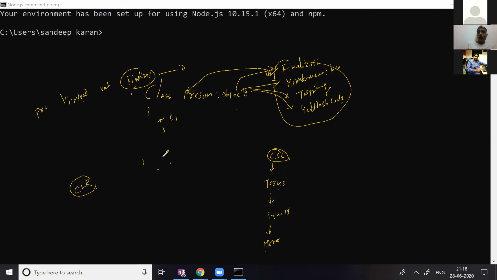So how can I go for cloning of my object? I'm getting the blessing of my base class, called MemberwiseClone. It helps me with cloning, and cloning is said to be the prototype pattern, which comes under creational patterns. Whenever we write a class, we get a base class called object. The object class has a function called MemberwiseClone, and that is said to be the prototype pattern, which comes under creational patterns.